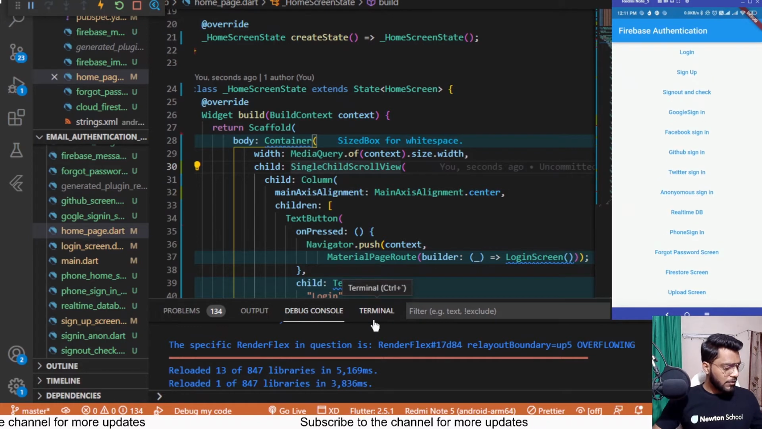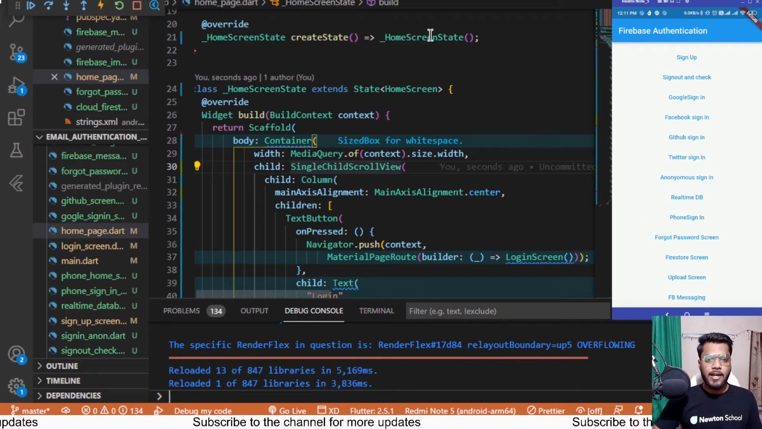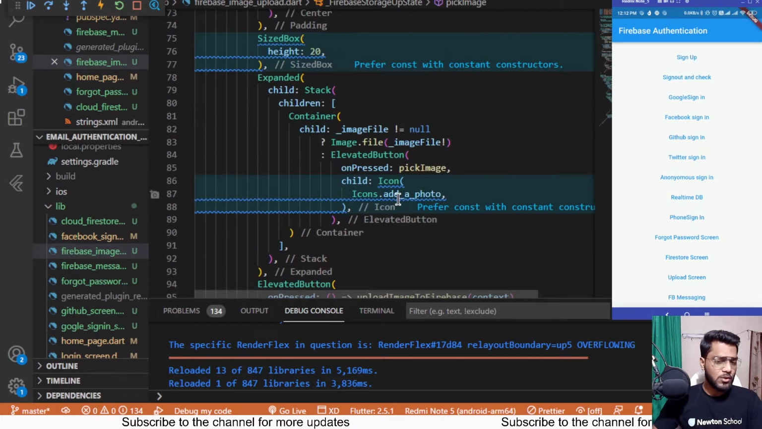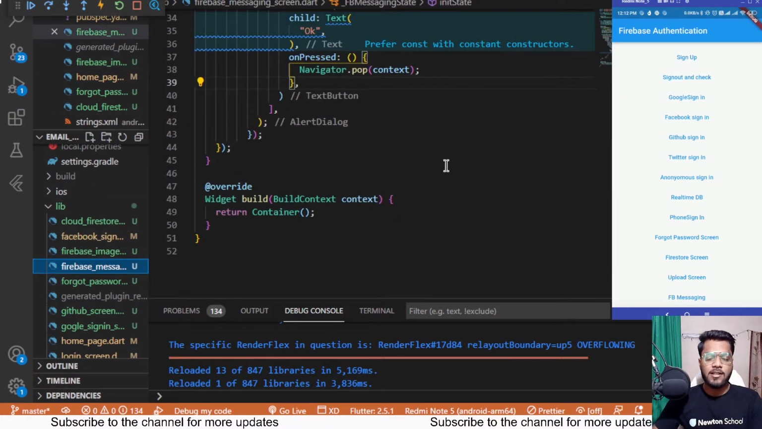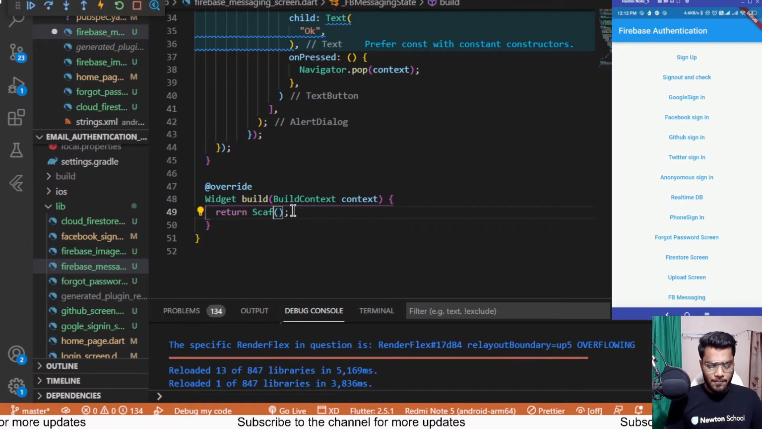So now the overflow has gone away and we are displayed with the FB messaging screen. So when you will be going to this screen, you will be getting the things which you have added recently over here inside this Firebase messaging .dart file. But we haven't added anything for the body part, so let's add those things as well.